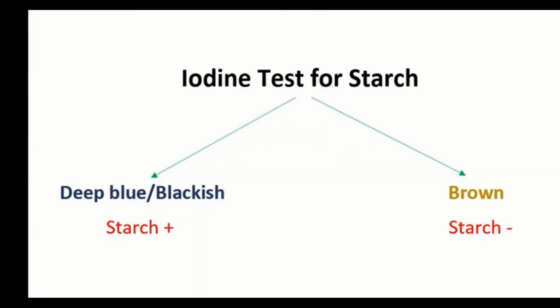Now, the iodine test for starch gives either a deep blue or blackish color, which says starch is present, and a brown color if starch is not present.